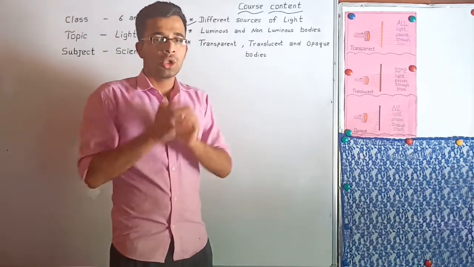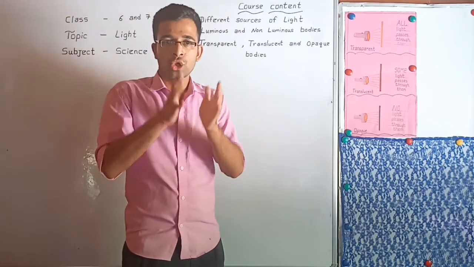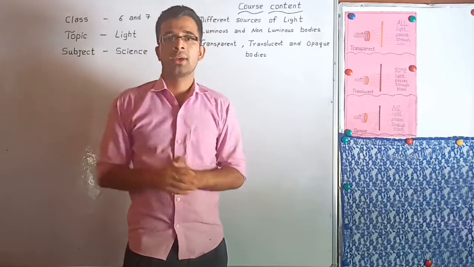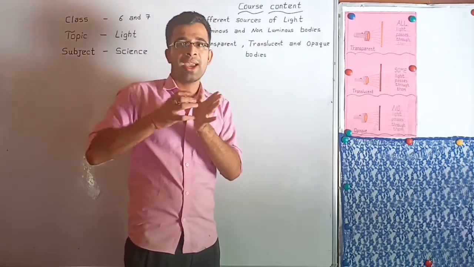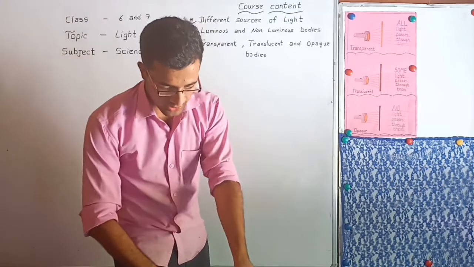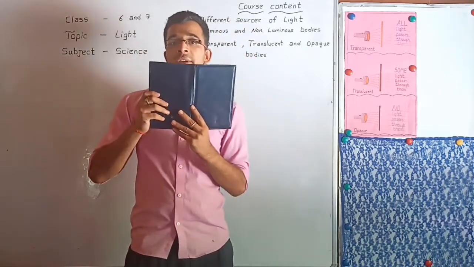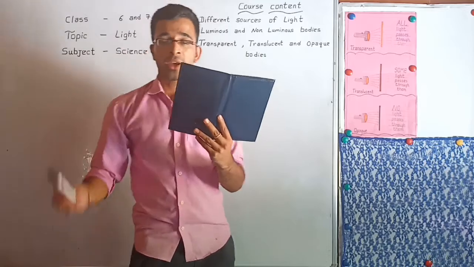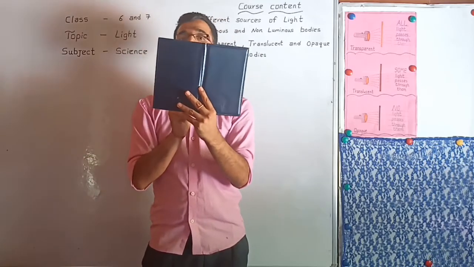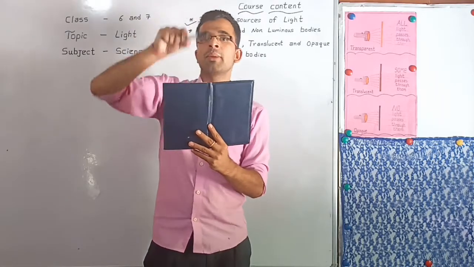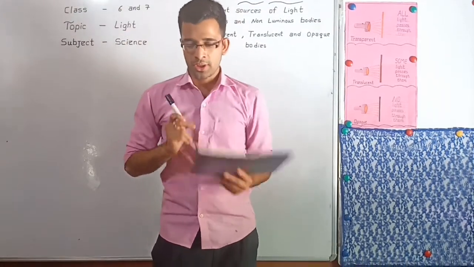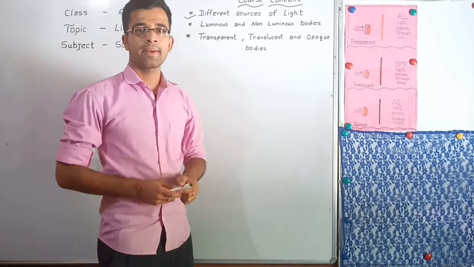Opaque bodies means those bodies or any substance through which light cannot pass, because opaque bodies block the light coming from any source of light. Like this is a diary. Behind the diary, can you see the marker? No, because this diary blocks the light coming from any source. In the same way, this.